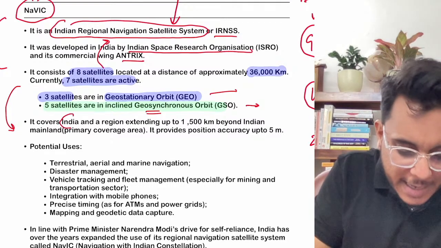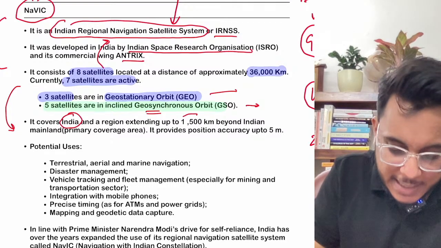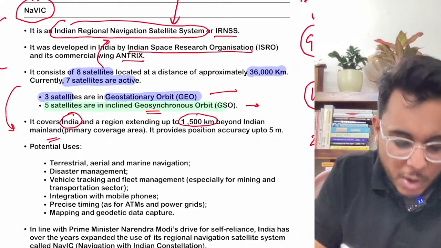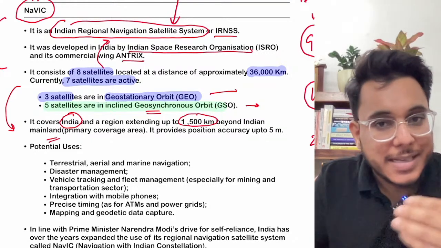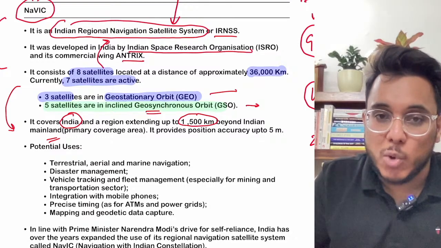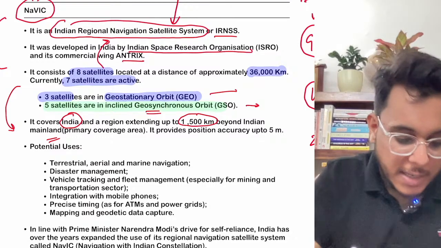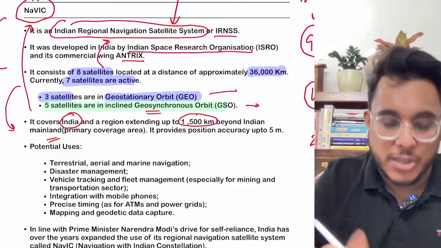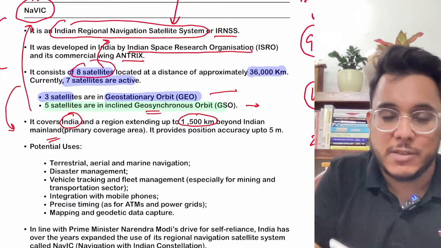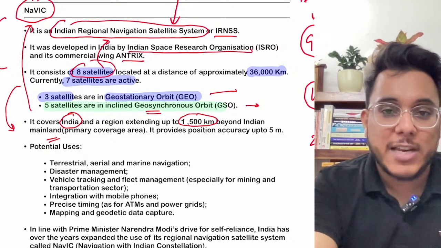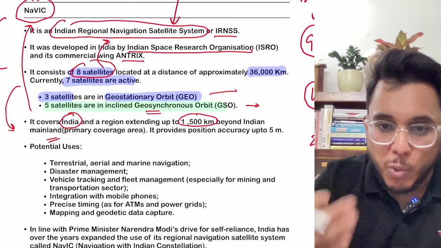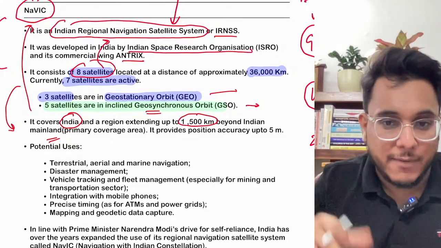for India as well as the region extending up to 1500 kilometers beyond the Indian mainland. So countries such as Nepal, Bhutan, Pakistan will also come under the radar of the NavIC, which is based on these 8 satellites providing real-time navigation-related information. Now what's the purpose? How can this NavIC be used?